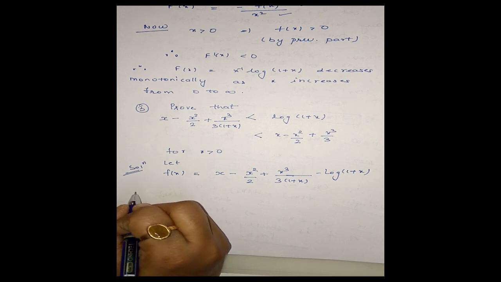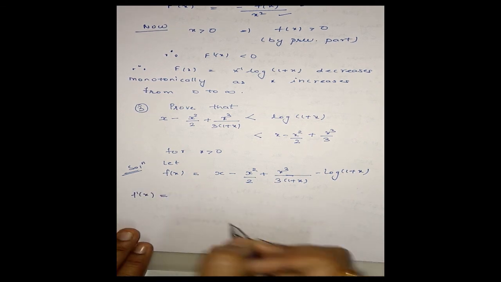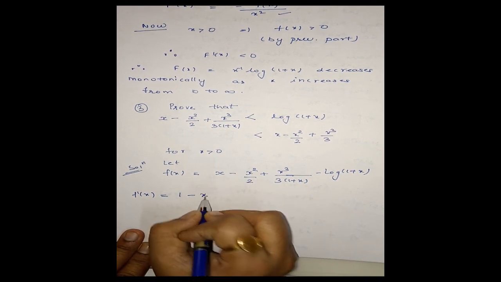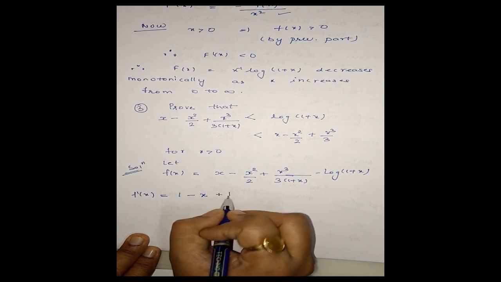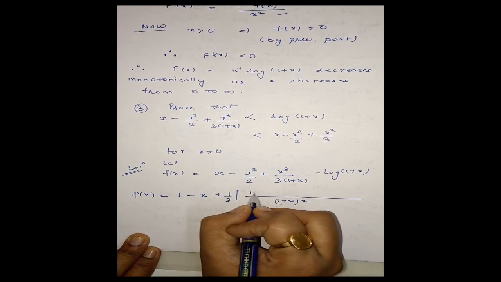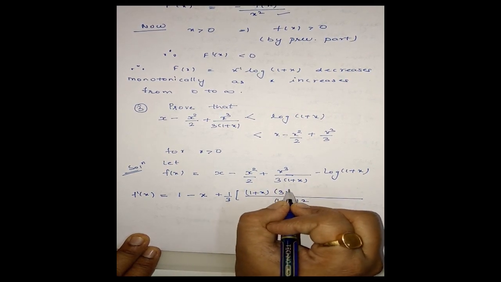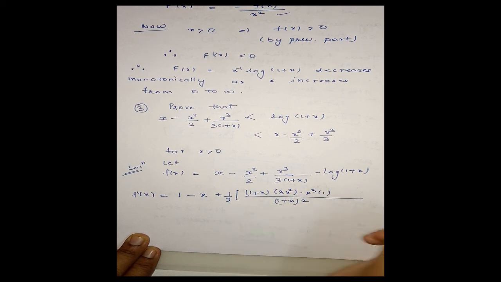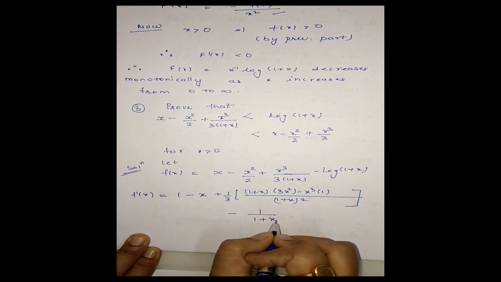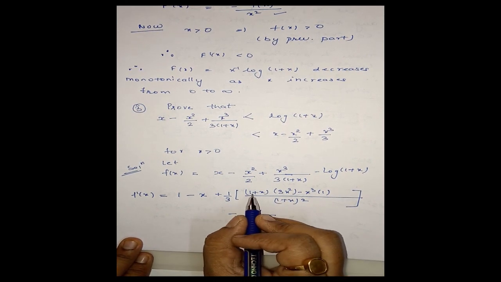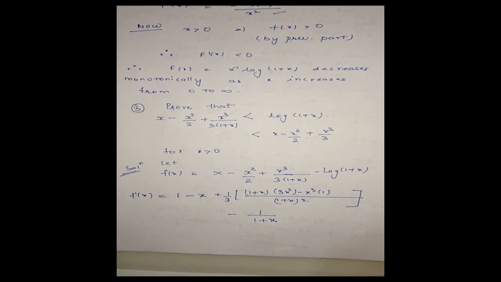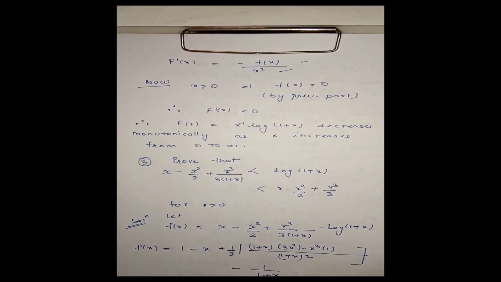Now f dash x, derivative with respect to x: this is 1, this is minus 2x, the 2 will get cancelled out, this is minus x plus 1 by 3. Now applying the quotient rule here, this is (1 plus x) whole square, this is (1 plus x) into 3x square minus x cube into 1, minus the derivative of this, which is 1 upon 1 plus x. This is 3x square plus 3x cube minus x cube. Now we will simplify this.